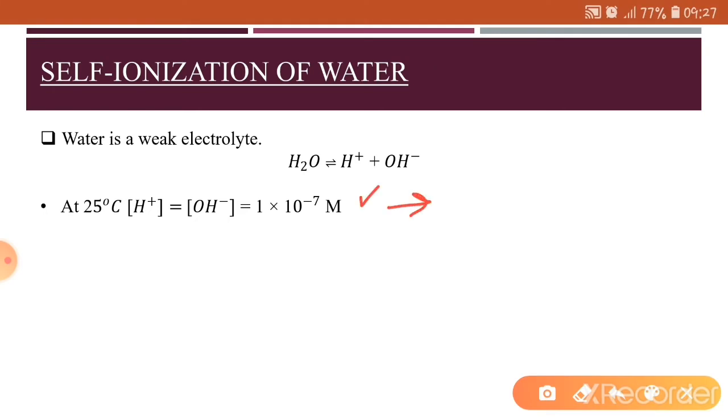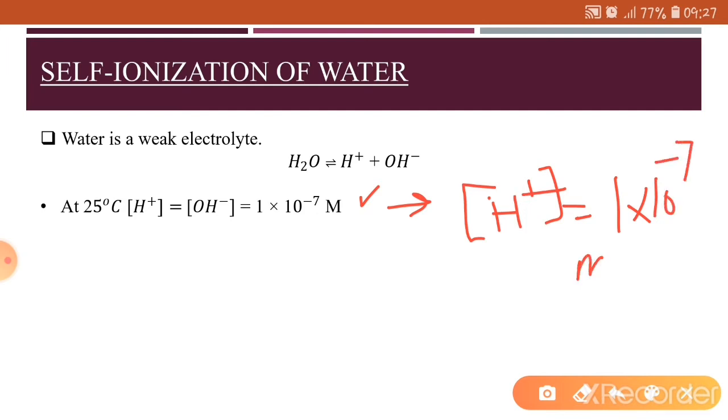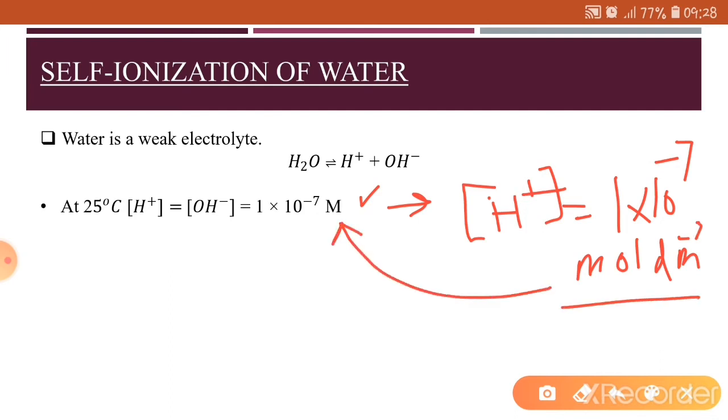Now this means that within a solution, the concentration of hydrogen ion is equal to 1 × 10^-7 mole per decimeter cube. This mole per decimeter cube is also called the molar solution. So within 1 liter of that solution, the concentration of hydrogen ion would be 1 × 10^-7 mole, or we may collectively call it a 1 × 10^-7 molar solution for hydrogen ion.